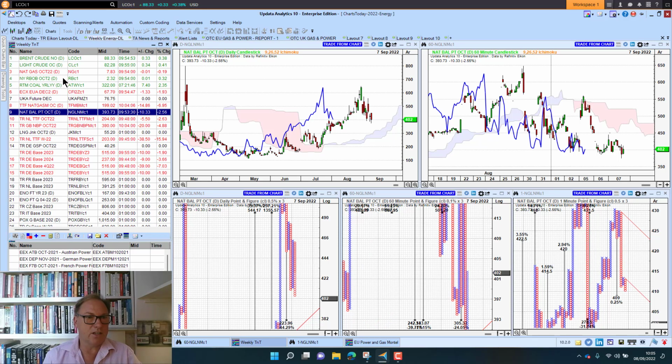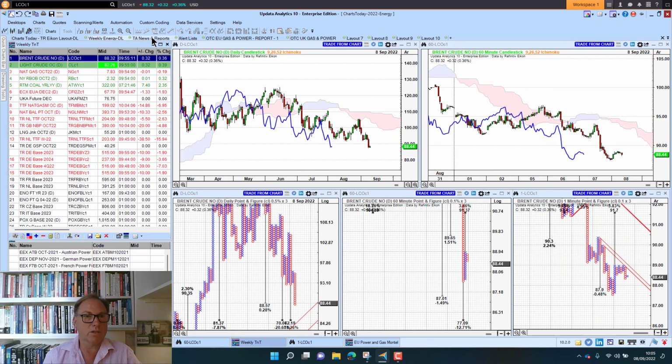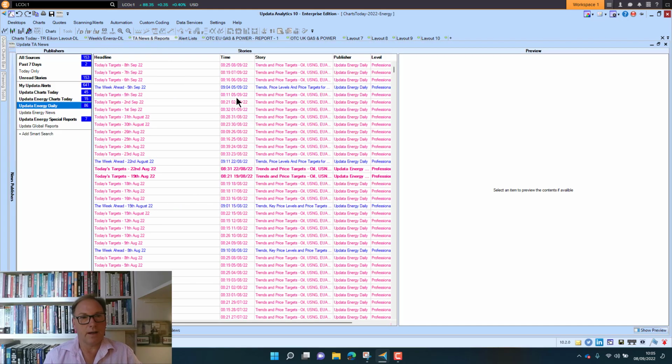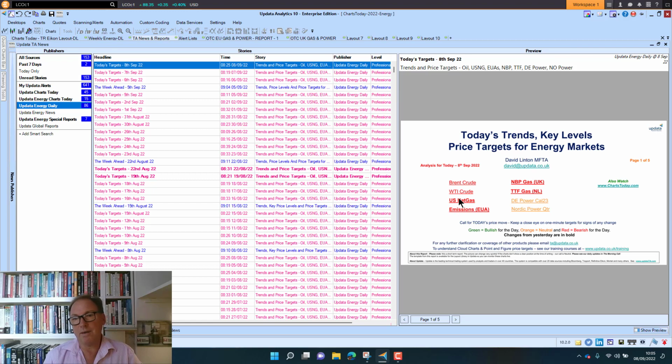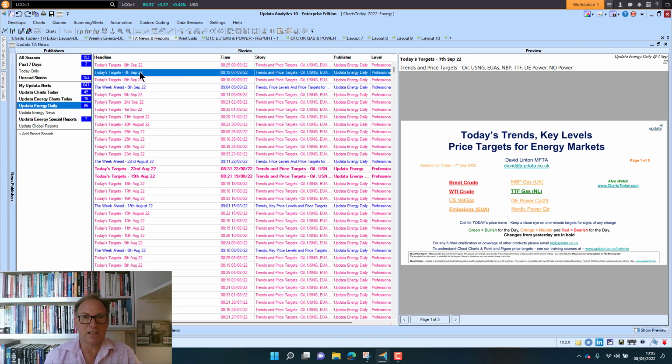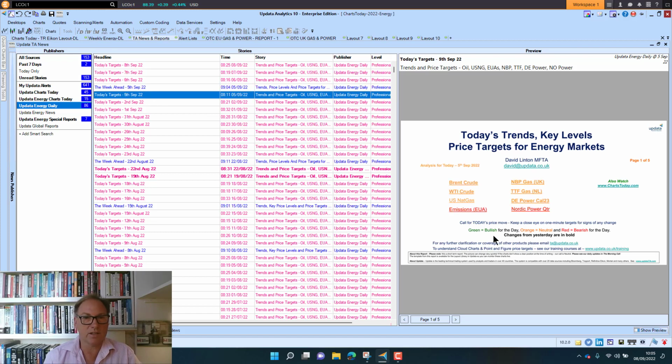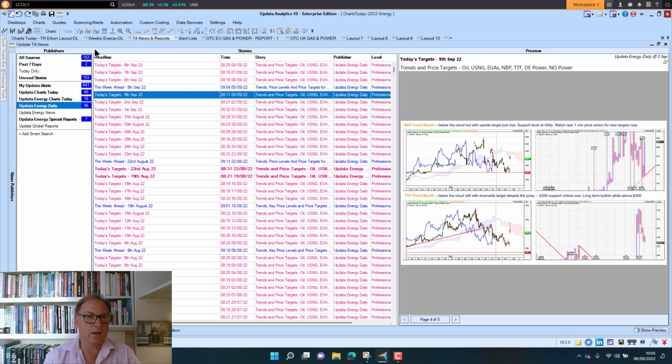Looking at the energy mix, we've got Brent crude up slightly this morning. We went out with our report on energy, and if we look at the daily energy call, we were pretty negative on most things. The newly negative things from neutral yesterday, still neutral on power, but we are seeing gas and power just testing those lows. And you can go back, of course, and just look through the reports and see how those stances have changed with all the trends and targets, of course.